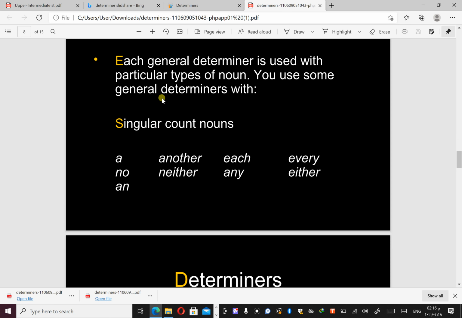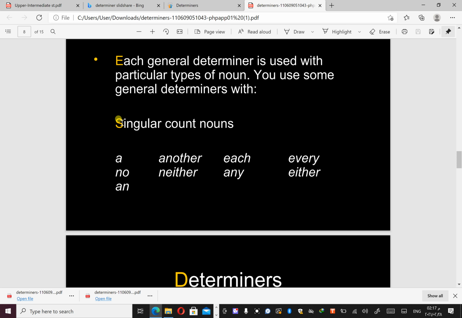And here, each general determiner is used with a particular type of noun. We cannot use any type of determiner freely just because it is a determiner by itself. No, we have to use each determiner for specific reasons. For example, we have here a, no, another, neither, each, any, every, either, when I have count nouns that should be singular.